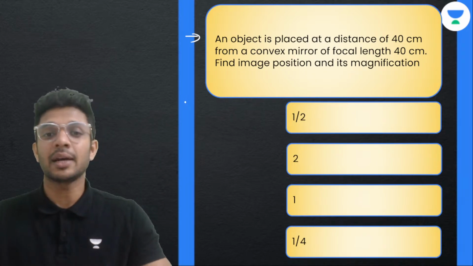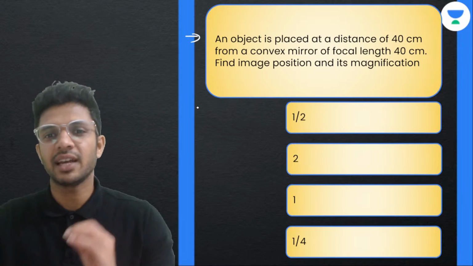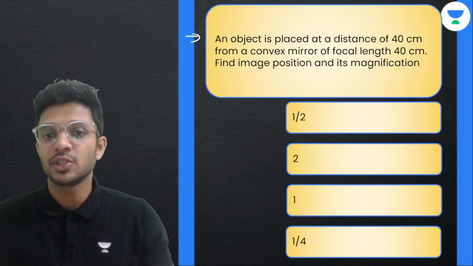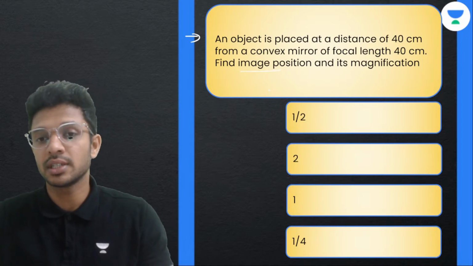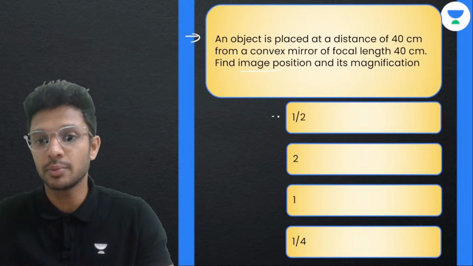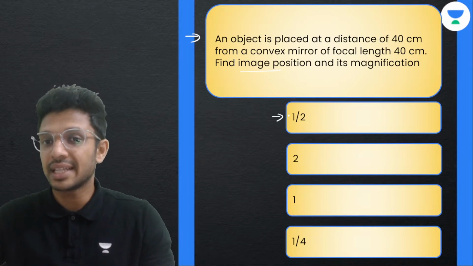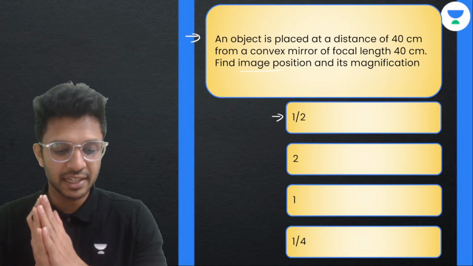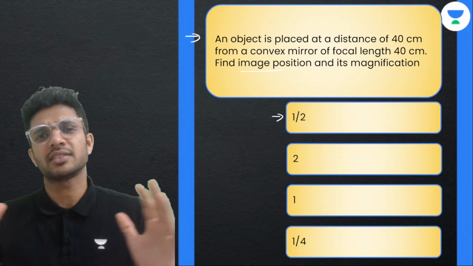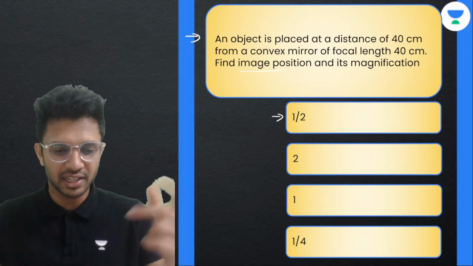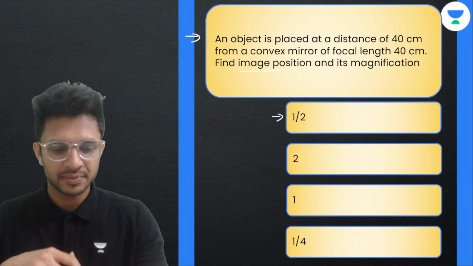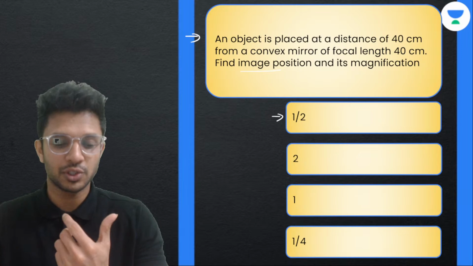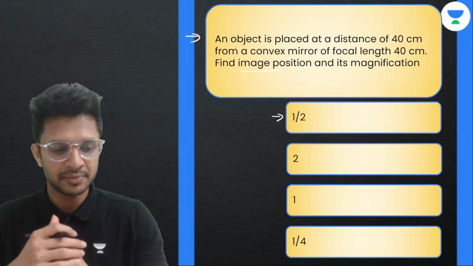Anyway, do the next question. It is a nice question, a lovely question. Do it and give me the answer. The answer is not given for image position. The options correspond to magnification. So choose that particular option which corresponds to the magnification. Let me see who can give me the answer so fast. Who can give the answers? Mithilesh is confused between A and D. Remove the confusion and give me the correct answers.